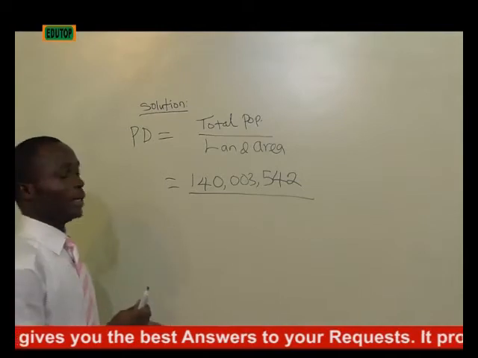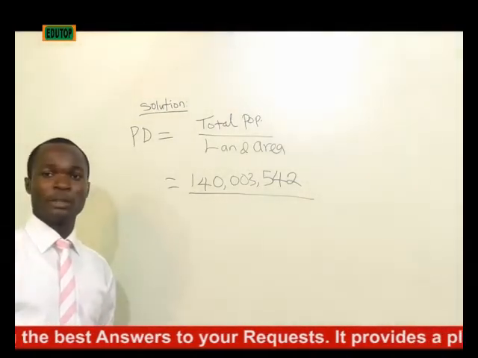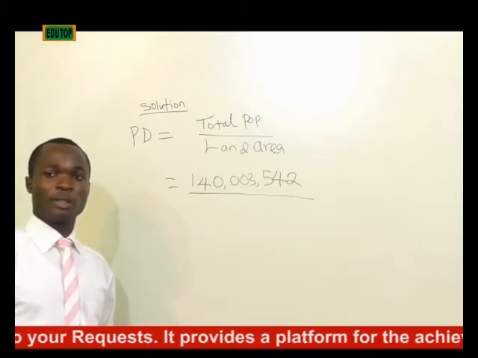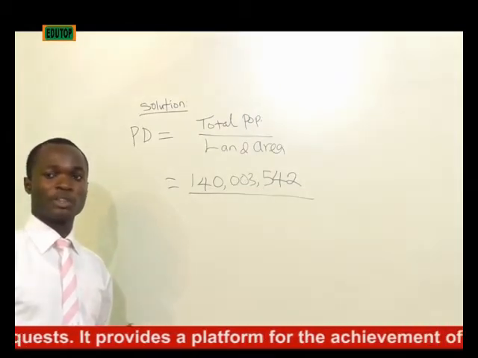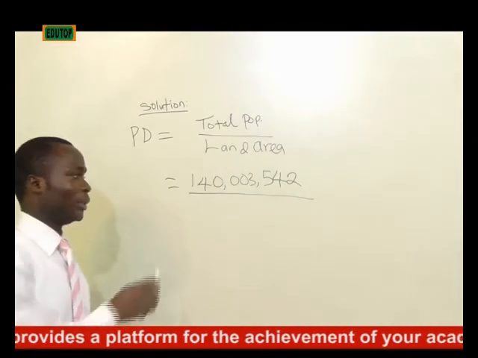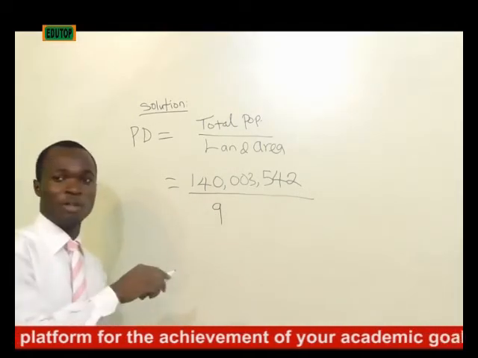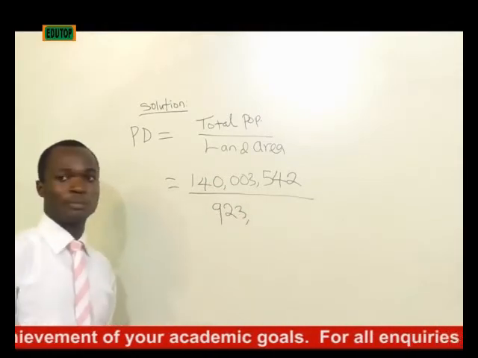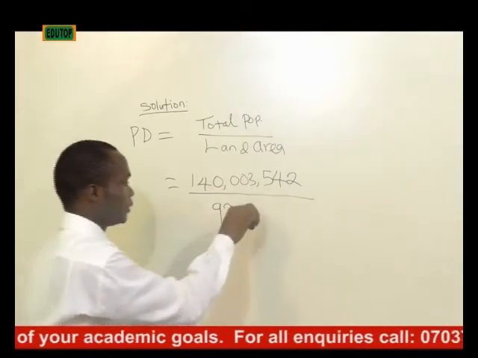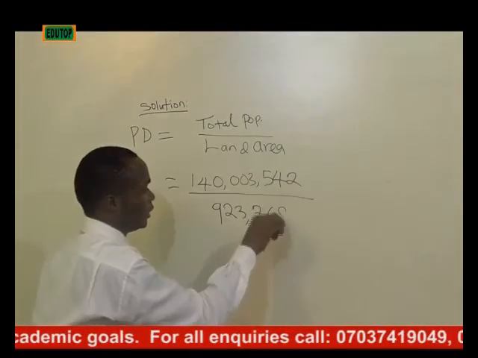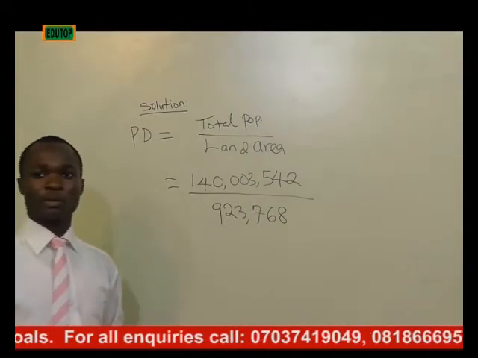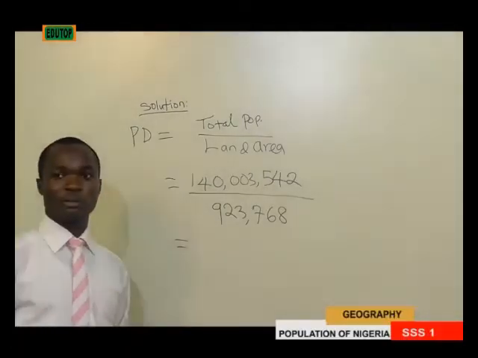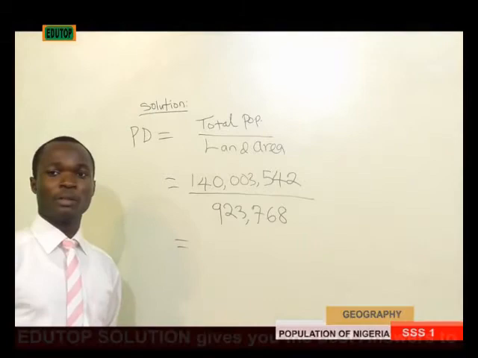And the land area is given as 923,768 kilometers square.